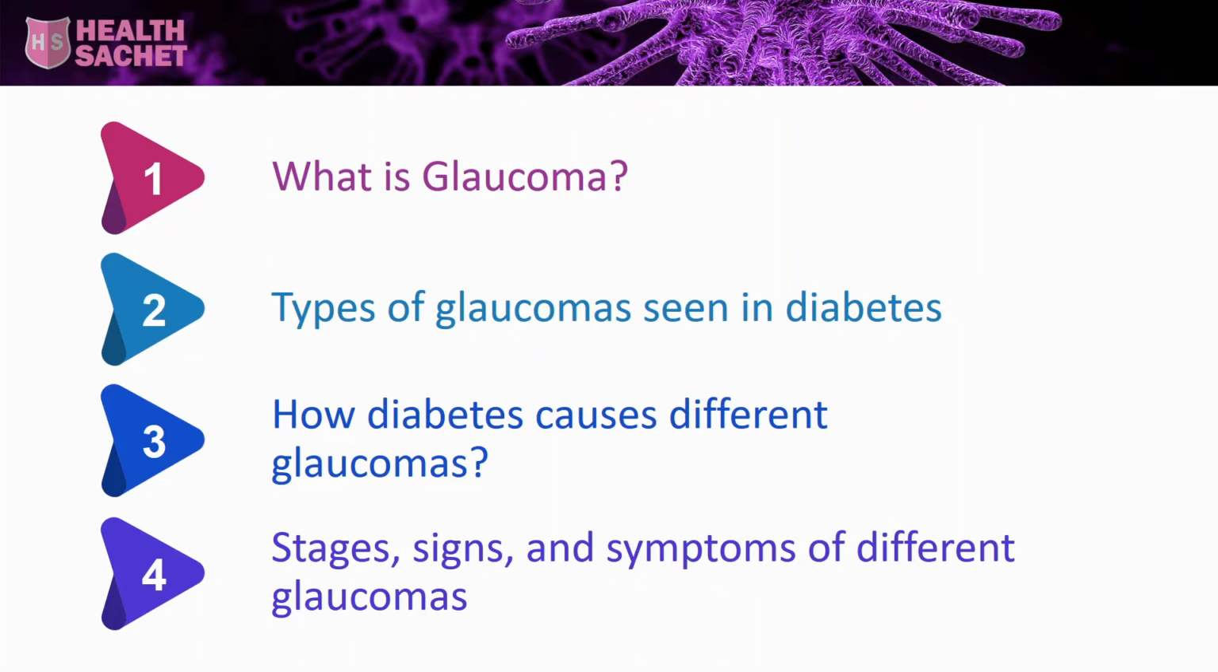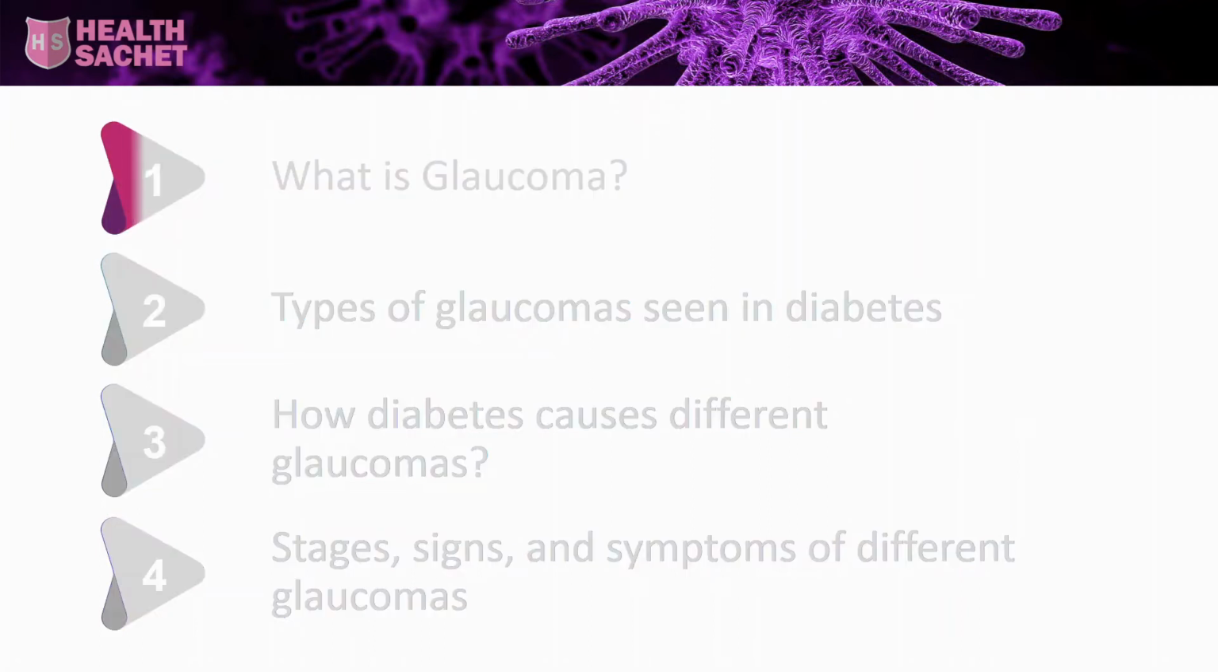I'll start with what glaucoma is. Then, I'll talk about different types of glaucomas that are seen in diabetes. After that, I'll discuss how diabetes can lead to various types of glaucomas. I will show you how our vision gets altered in different stages of glaucoma. You will learn the signs and symptoms of the same. All along, I'll also discuss some scientific findings about the condition and the way forward for you.